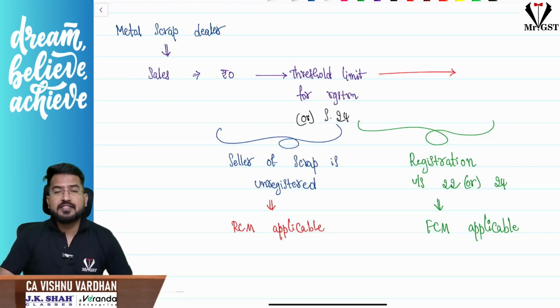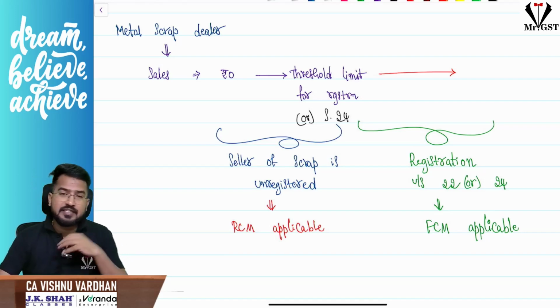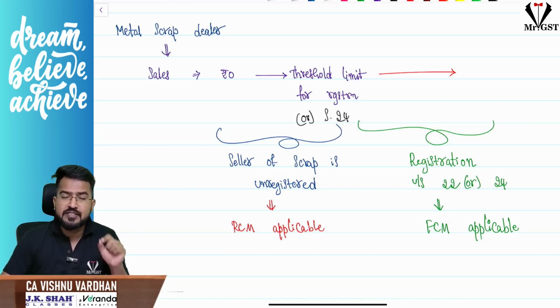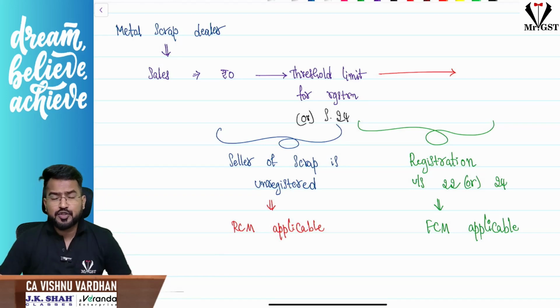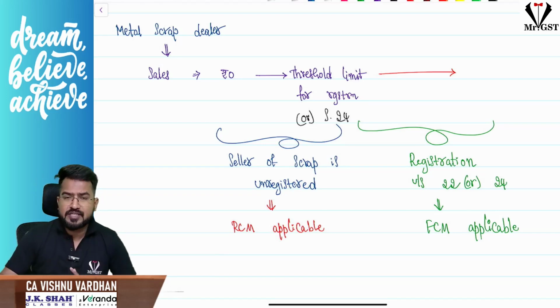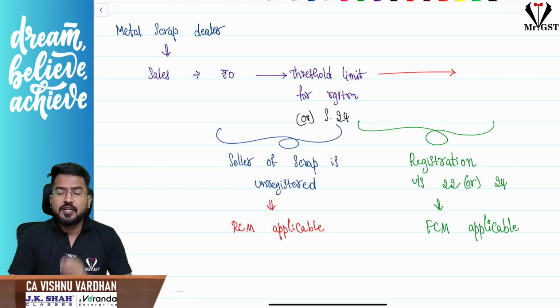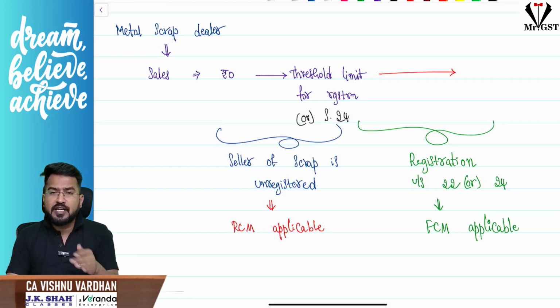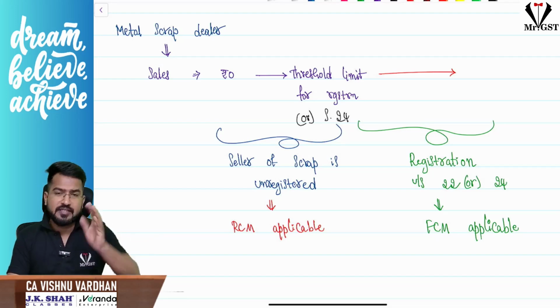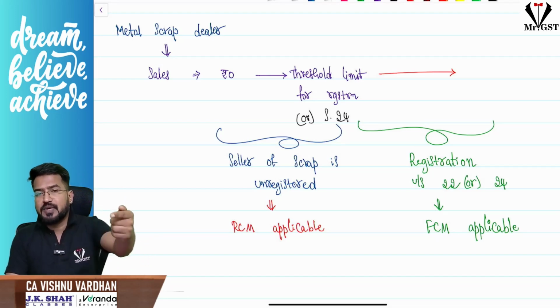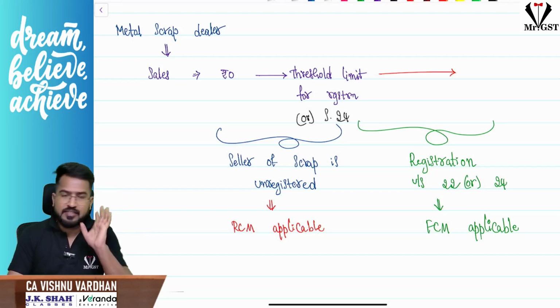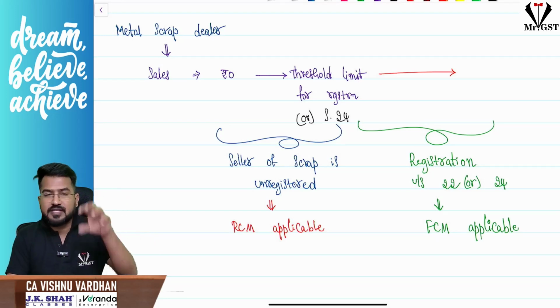The next one is with respect to registration for metal scrap dealers. Please understand, metal scrap dealers can start their business and do business without registration up to the threshold limit, that is, until section 22 or section 24 comes into picture. Till section 22 or 24 is triggered, they can make turnover without any registration, and because they are making sales as an unregistered person, the opposite party is liable to pay GST under RCM. RCM will come into picture because of the sale of metal scrap by an unregistered person.